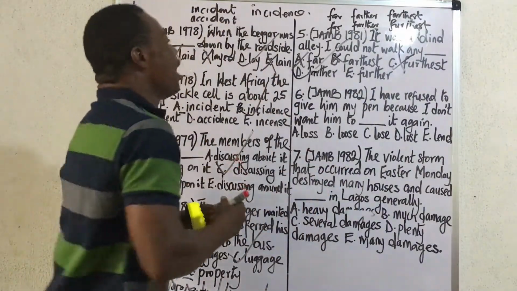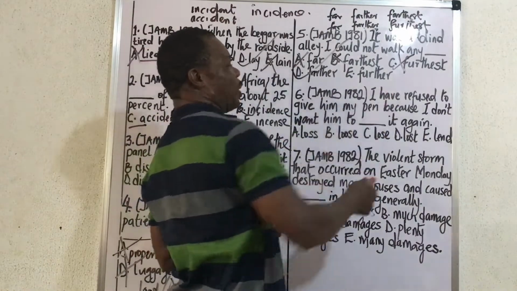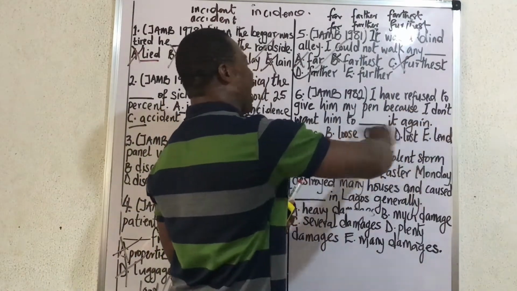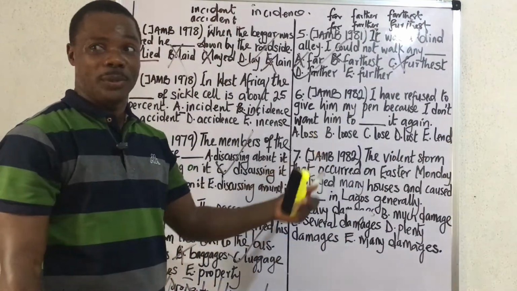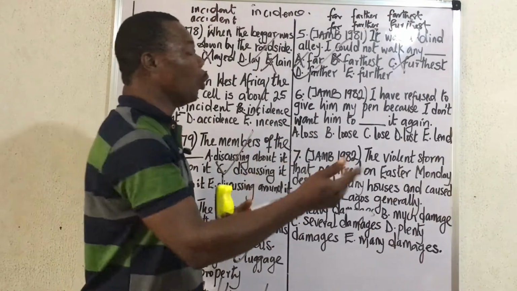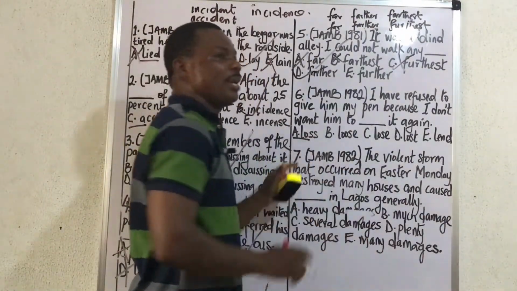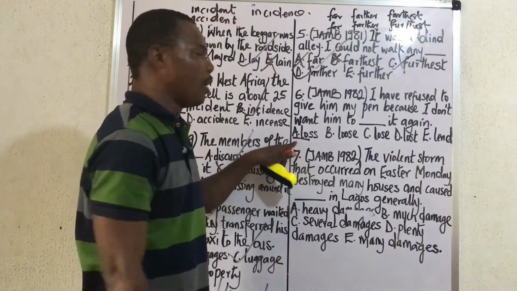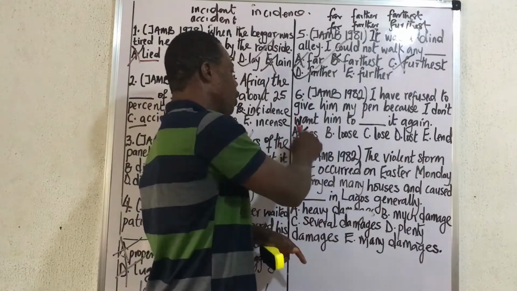All right, thank you. All right, let's move on to question 6 now. So you have JAMB 1982. I have refused to give him my pen because I don't want him to dash it. I think I have treated something on this with you already. That is how to use loss, lose, and lost. So loss means profit and loss, gain, and all of that, and it's a noun. You cannot say to plus a noun. It's to plus a verb, so A is done.